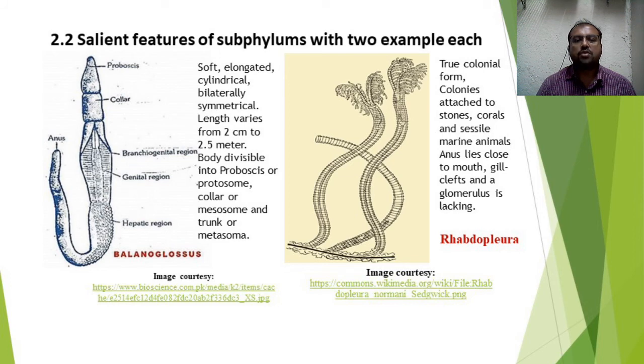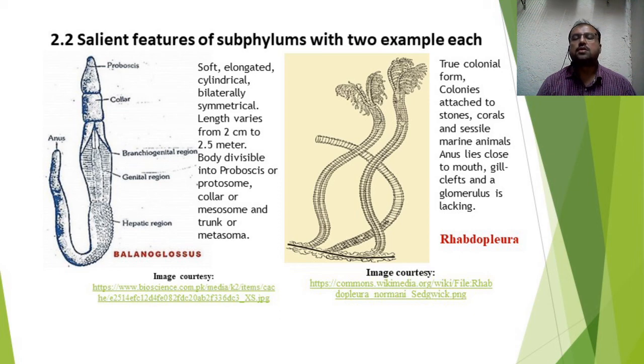This is the structure of Balanoglossus, a vermiform structure just like a worm, with the body divisible into three regions: proboscis, collar, and a longer part called the trunk. The trunk bears the branchiogenital region as well as the hepatic region, and posteriorly there is an anus. It has a cylindrical elongated body with bilateral symmetry, and the length varies from 2 centimeters to 2.5 meters.